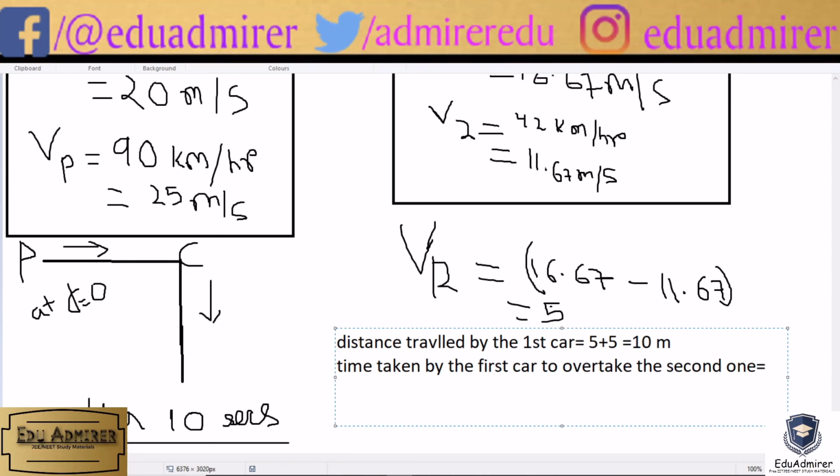It's simply given by s by v, time equals distance by speed, that's equal to 10 by 5, I think. Because we have to take the relative velocity, right? Because both the objects are traveling in the same direction, so we have to always take the relative velocity in these cases. That comes to be 2 seconds.